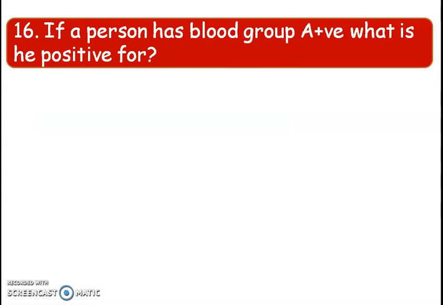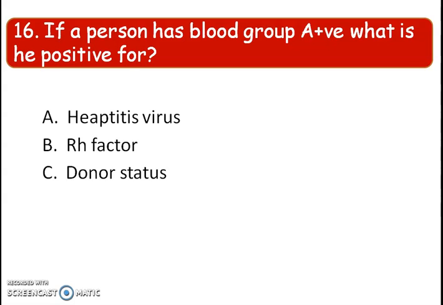Next question, if a person has blood group A positive, what is he positive for? Suppose is a manhor blood group A positive. Manhor A positive blood group thake, B positive, A negative. Okay. A positive to ki bujay? Hepatitis virus, Rh factor, donor status. And the right answer is option B, Rh factor.